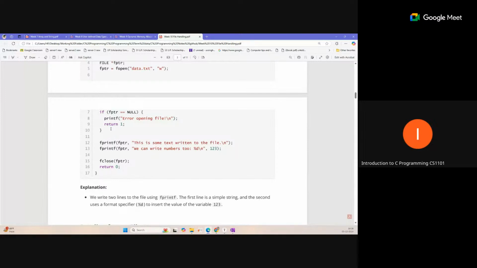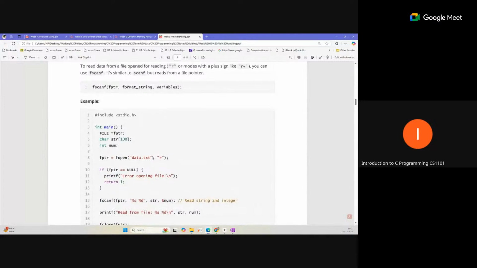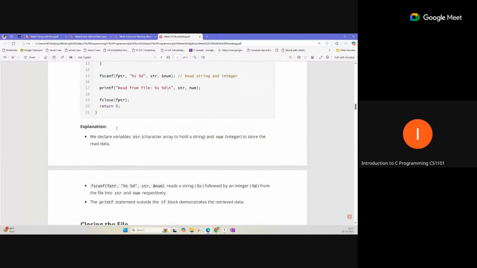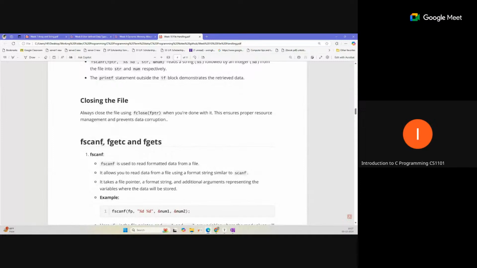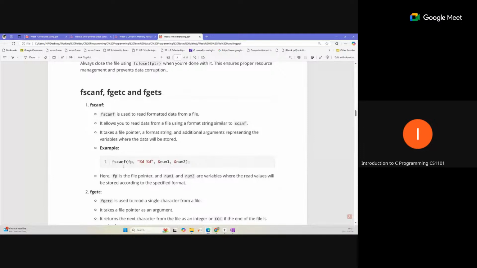Then you can perform your operation on the file data, because now you can read the data with the help of these functions: fgets, and so on, for reading from a file. You can see fscanf. We can use this to read the file. This is the pointer where we opened the file. After opening the file, use fscanf if your file contains only a single string, without space, or just separated data.